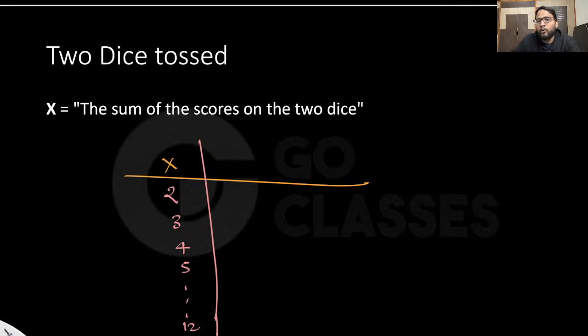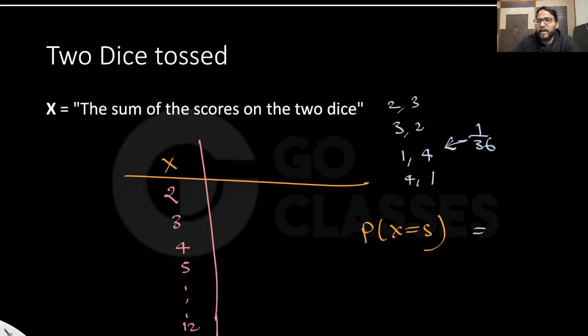Now they can ask you what is the probability of x being 5. You will say x is 5, which means either 1 4 or 4 1. So these two events contribute to this, right? Which means every pair has 1 by 36 probability. Okay, sorry, not just these two, 3 2 and 2 3 also. Every pair has 1 by 36 probability. This is 4 by 36 probability, which is 1 by 9. Yeah, I hope you understood this.